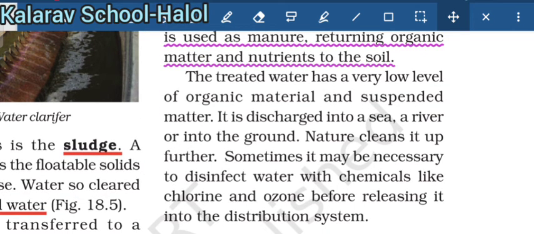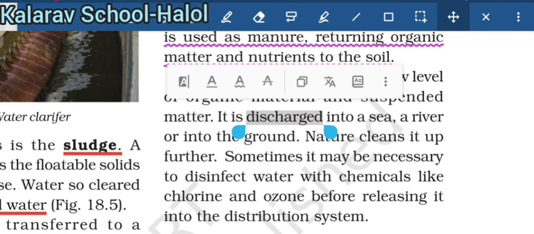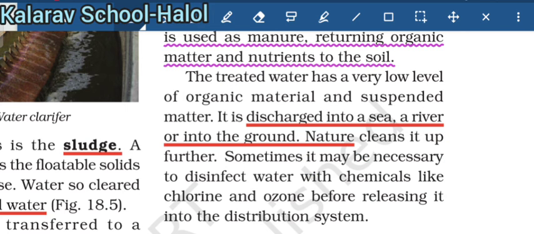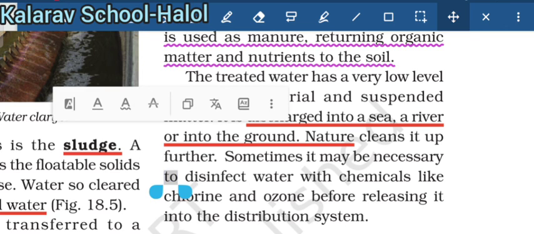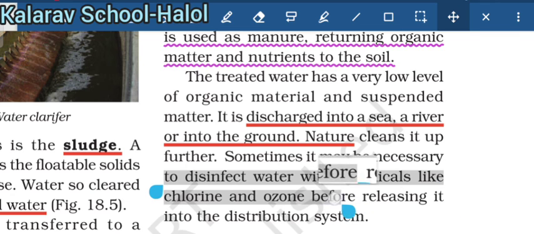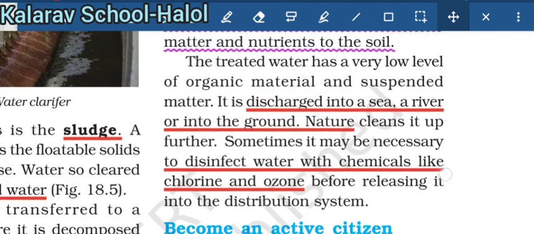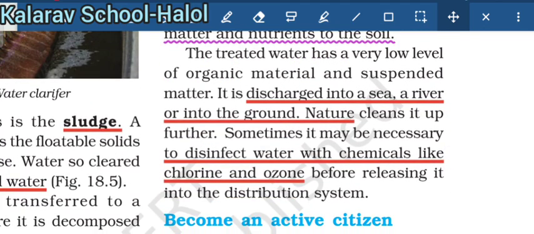Here the treated water has a very low level of organic material and suspended matter, so it is discharged into the sea, river or ground. Nature cleans it up further, and sometimes it may be necessary to disinfect the water with chemicals like chlorine or ozone before releasing it to the distribution system. So the chemicals used for cleaning water are chlorine and ozone.